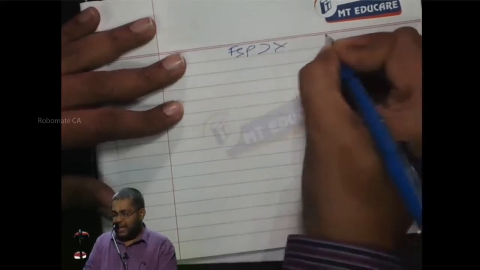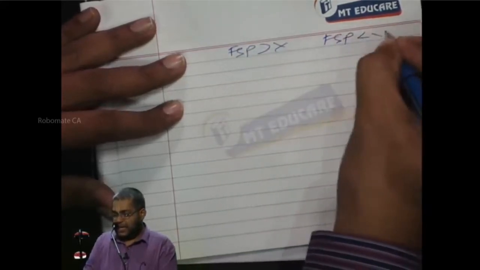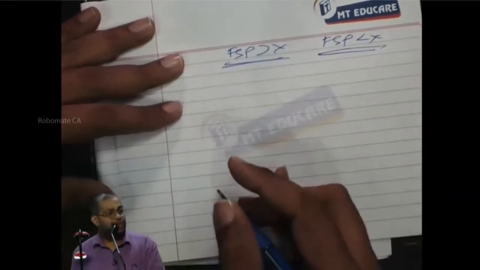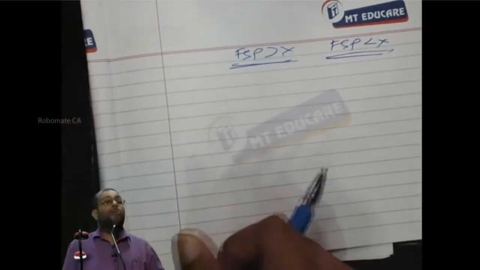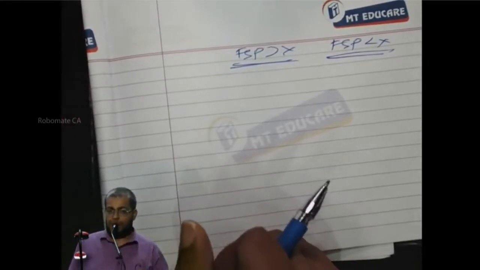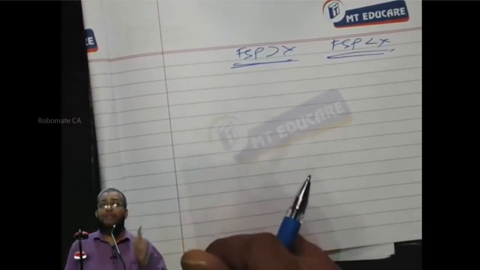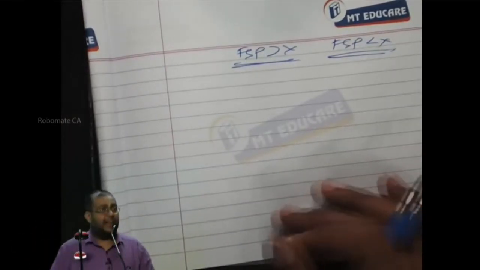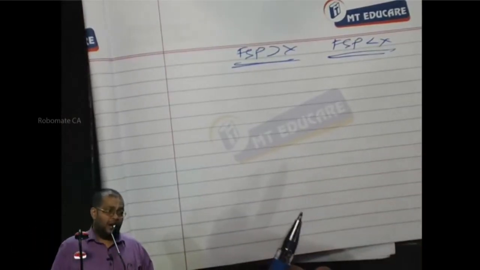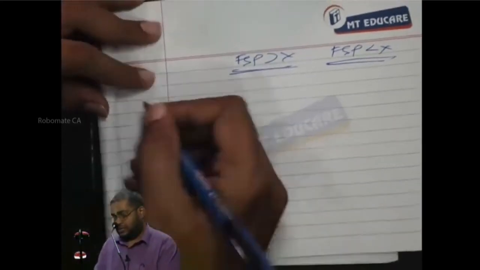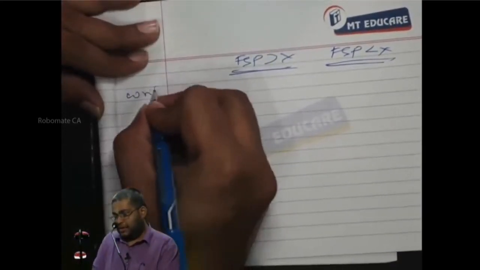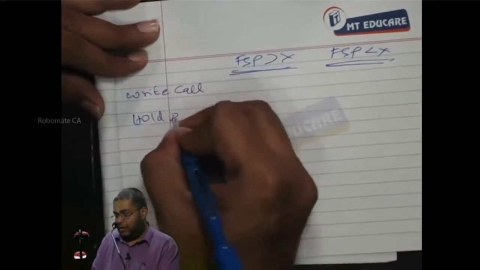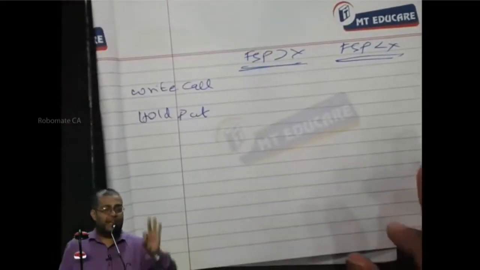FSP greater than X and FSP less than X are the two things that can happen on the maturity date. Now, I have two options: call option and put option. Tell me my position. I'm a writer of call, and I'm a holder of put option. What's my strike price? 30.